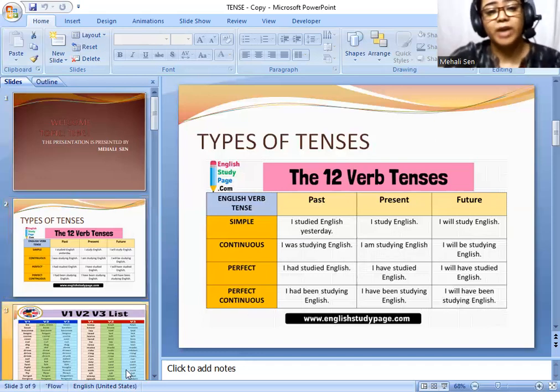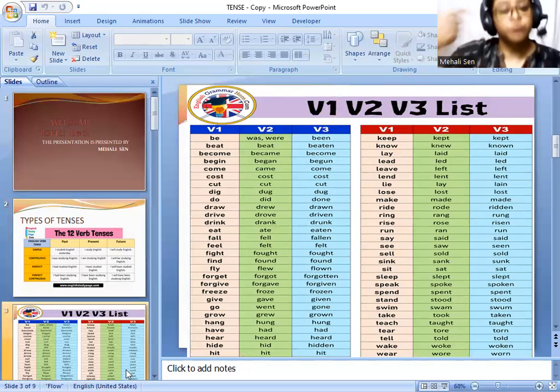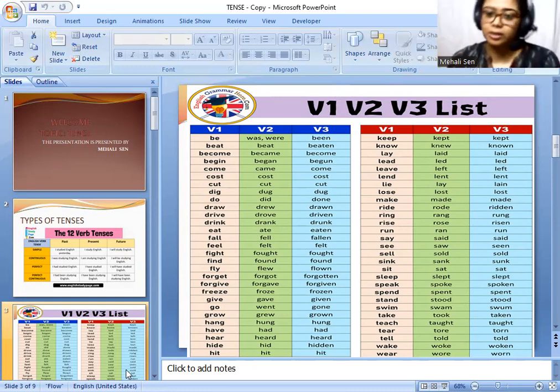So now we have to understand V1, V2, V3. If we know the forms V1, V2, V3 of the verb, then we obviously get the rest of the other two. How? V4 means V1 plus ing. So if I know V1, we can find the value of V4. How? V1 plus ing. Go plus ing is equal to going. Going should be our what?